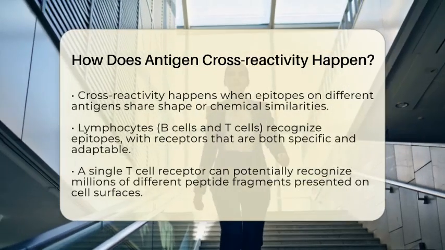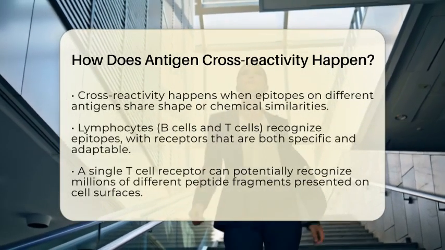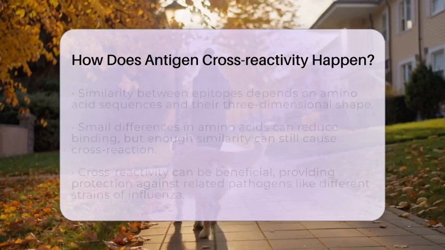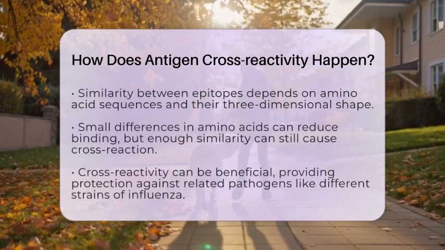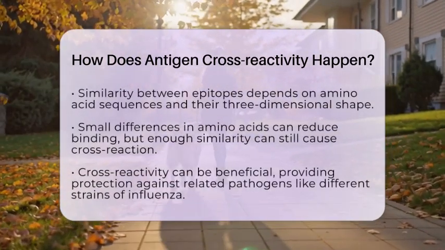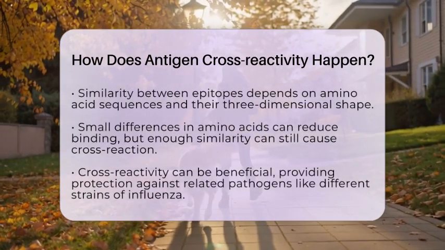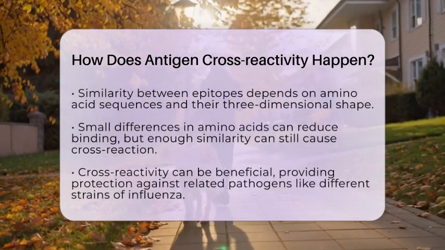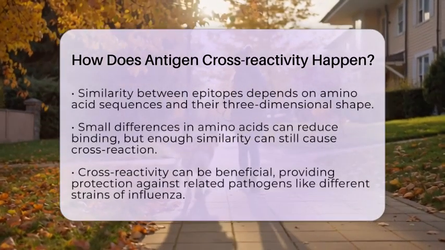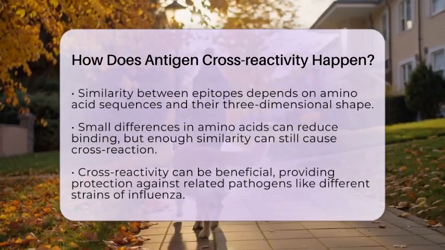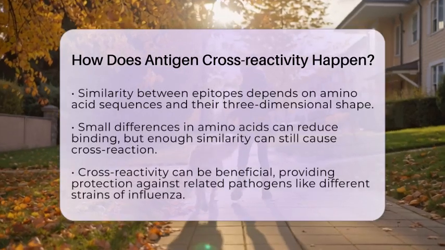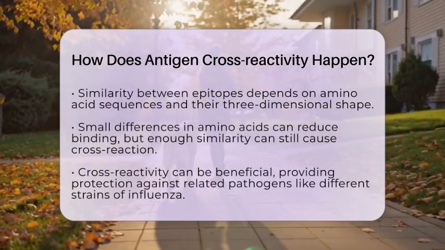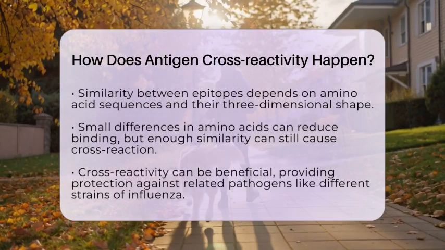The similarity between epitopes depends on their amino acid sequences and their three-dimensional shape. Small changes in the amino acids can make the immune receptor less likely to bind, but if enough similarity remains, cross-reactivity can still happen. The immune response often involves many antibodies targeting different parts of an antigen, so cross-reactivity can vary depending on which epitopes are recognized and how well they fit.